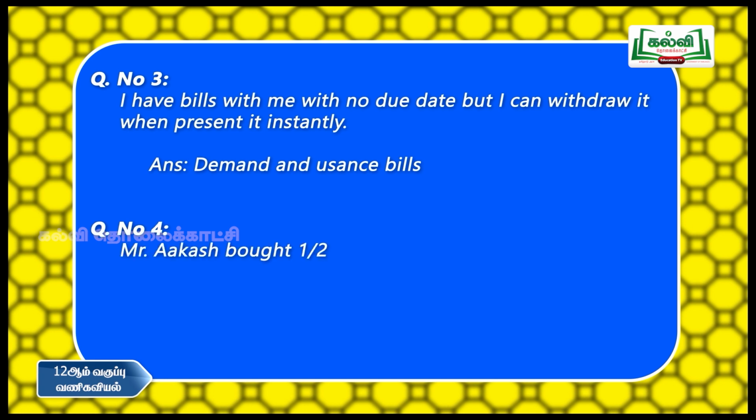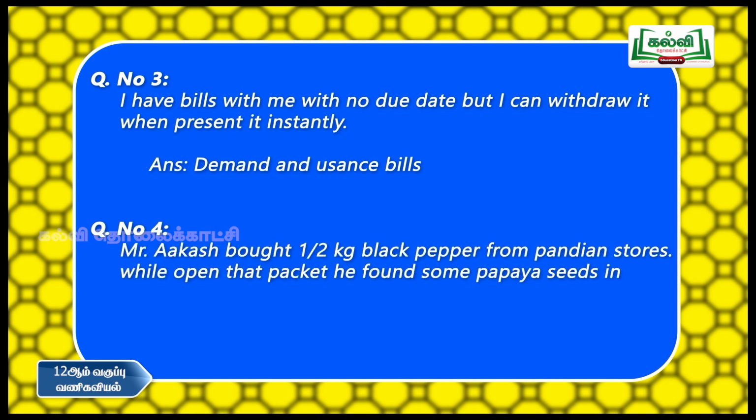Okay. Question number 4. Mr. Akash bought half kg black pepper from Pandian stores. When he opened that packet, he found some papaya seeds inside. Here, explain how he is exploited. We know the consumers are exploited in many ways.